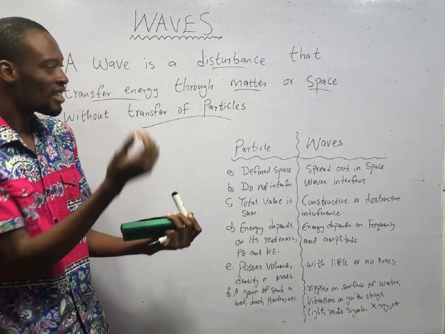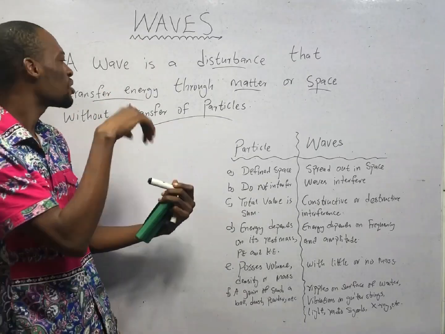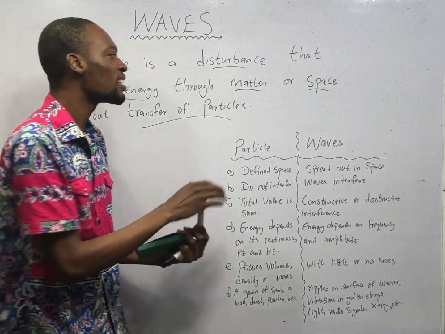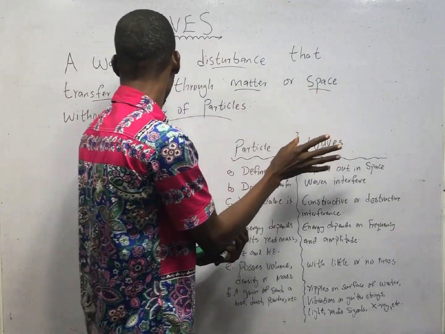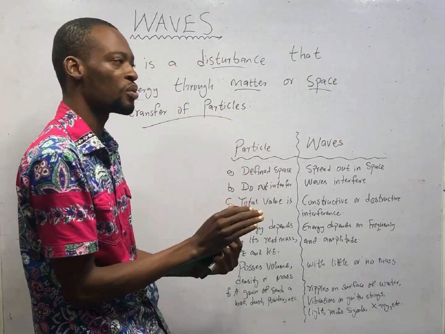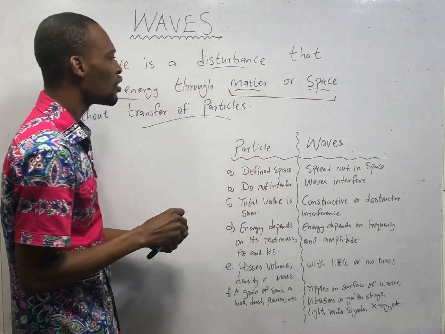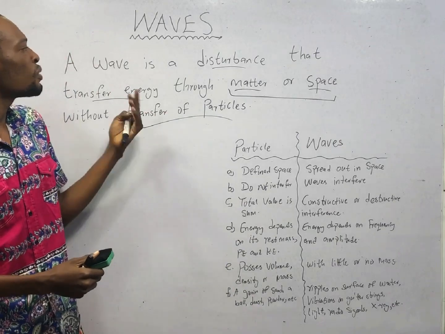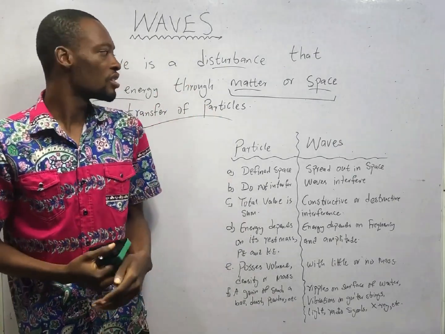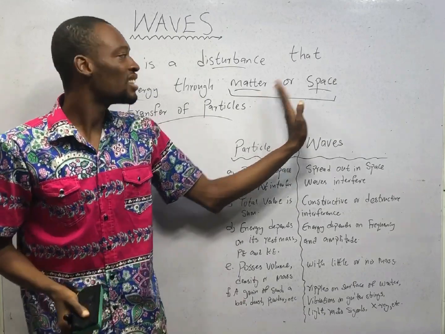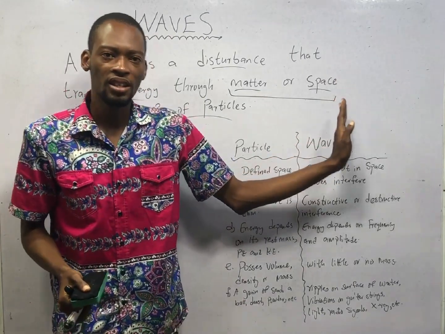So this disturbance transfers energy, and the opposite of energy is what? Matter or mass. It doesn't transfer mass, it only transfers energy, and this energy can be transferred through matter or space without transfer of particles. Look at something. Through matter or space, which means in the process of transferring this energy, we may need matter. On the other hand, we may not need matter.